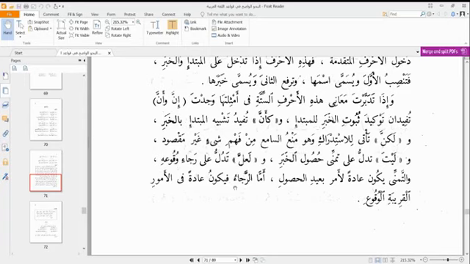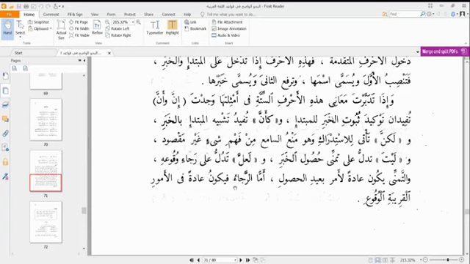Raja, on the other hand, is used when we are talking about things whose occurrences are actually closer, more realistic, and more likely to happen. So I think we get the meaning, the difference between tamanni and raja. Tamanni is when we are talking about something whose likelihood of occurrence is very slim. And what do we use for tamanni?